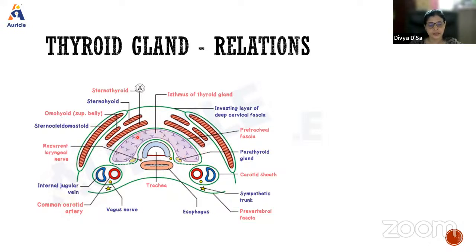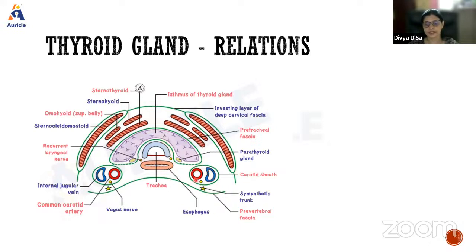Now coming to its relations. Anteriorly, it is related to these muscles: sternohyoid, sternothyroid, and the superior belly of omohyoid. So the anterolateral surface is related to these muscles and a portion of the sternocleidomastoid muscle.